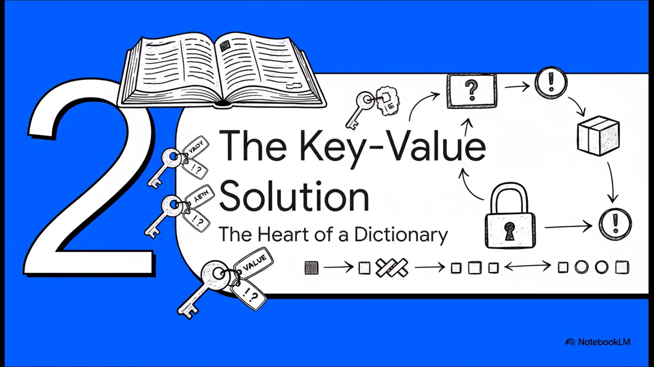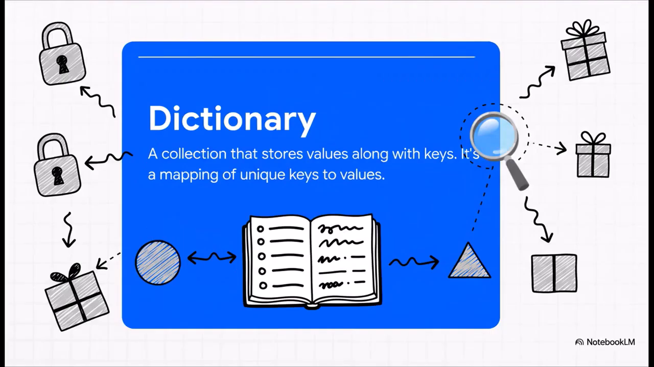Well, it has this incredibly elegant solution called the key-value system. This is the absolute heart and soul of a dictionary, and it works exactly like that phone book we were just talking about. So, officially, a dictionary is a collection that stores values along with their own unique keys. Every single key points or maps to one specific value. So in our phone book world, the name is the key and the phone number is the value.